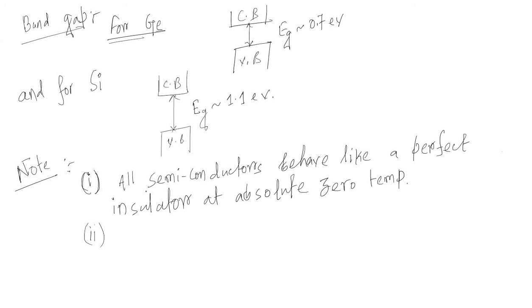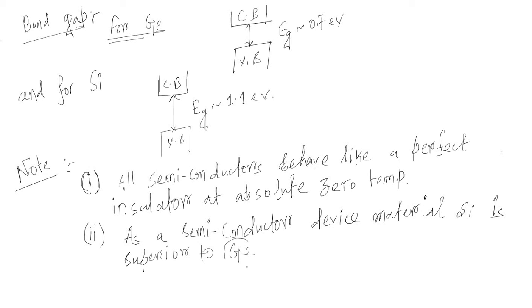As a semiconductor device material, silicon is superior to germanium because germanium is highly temperature sensitive as compared to silicon. Germanium and silicon, they have a diamond lattice structure.